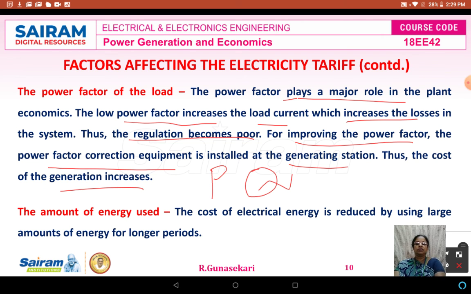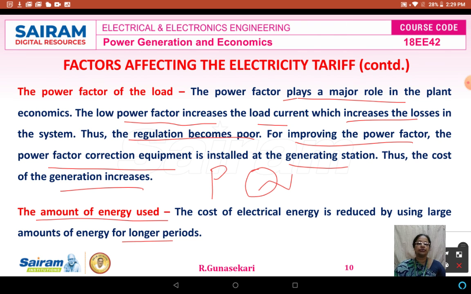Then the last factor is the amount of energy used. The cost of the electrical energy is reduced by the usage of a large amount of energy for a longer period. If used for a longer period, then the particular consumer pays more amount to the supplier. If for a shorter period, then the amount is reduced. So if the amount of energy used increases, then our cost also increases. So we can consider this factor also.